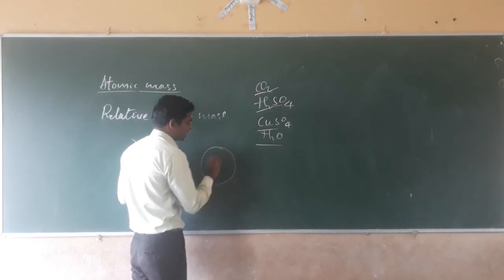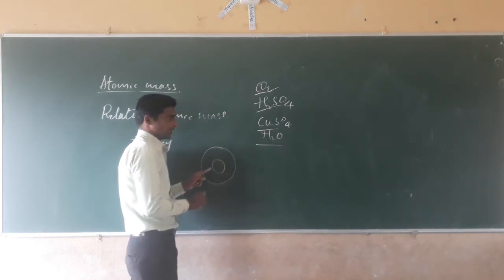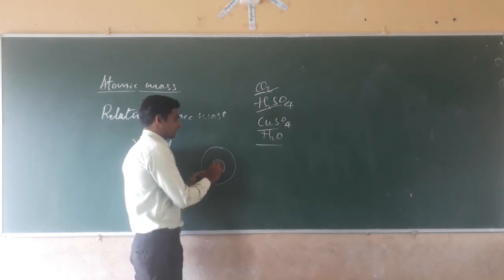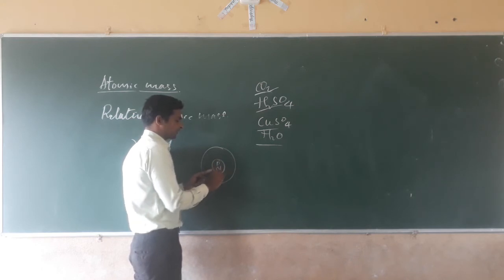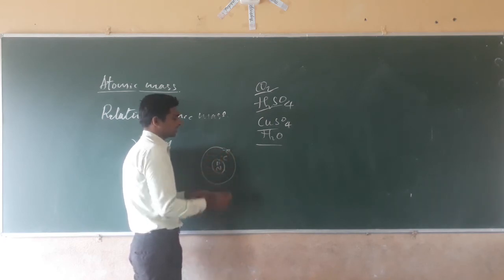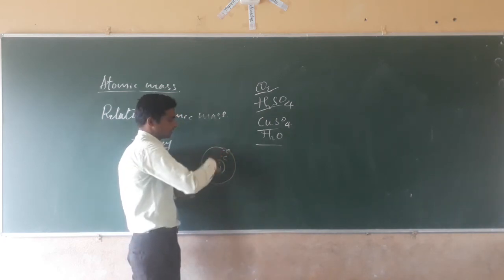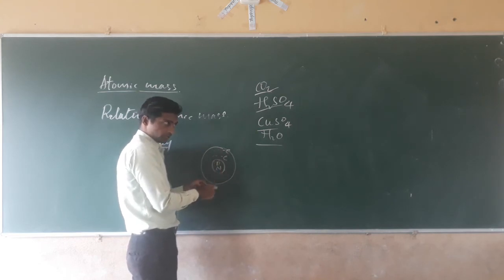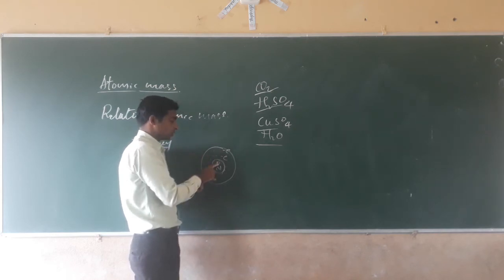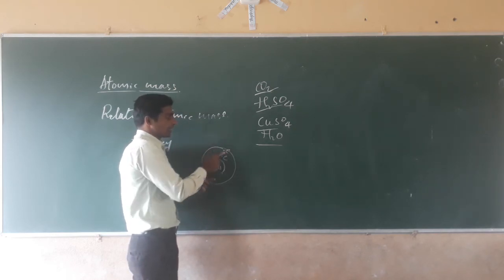You have studied the atom earlier. At the center of the atom, the nucleus is present. In the nucleus, protons and neutrons are present, and electrons revolve around the nucleus. The atom is the smallest particle, but even that contains 3 subatomic particles: proton, neutron and electron.